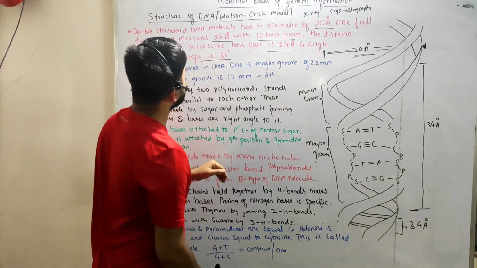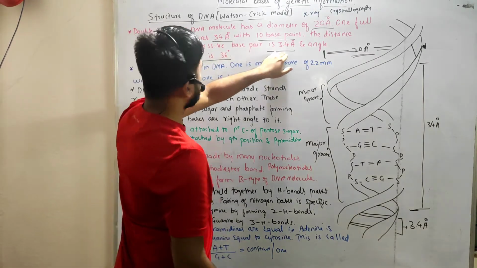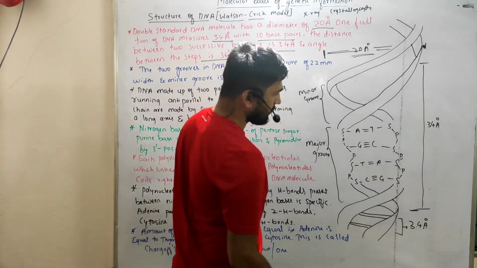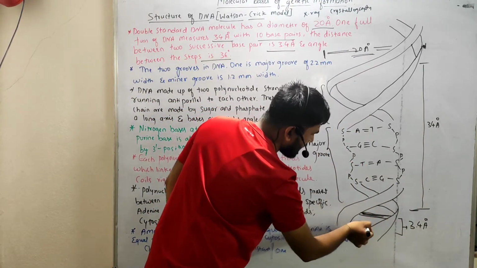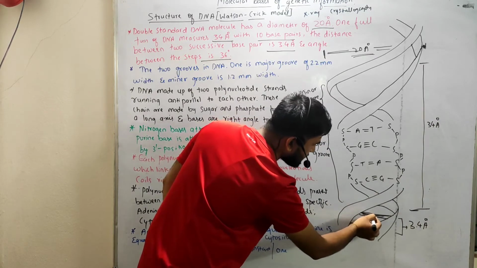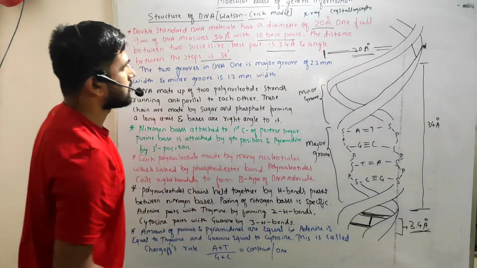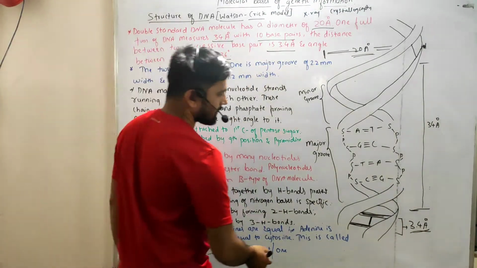And the second point is the distance between two successive base pairs, which is about 3.4 angstrom. This is one base pair and this is another base pair. The distance between these two base pairs is 3.4 angstrom. The angle between the two steps is 36 degrees.